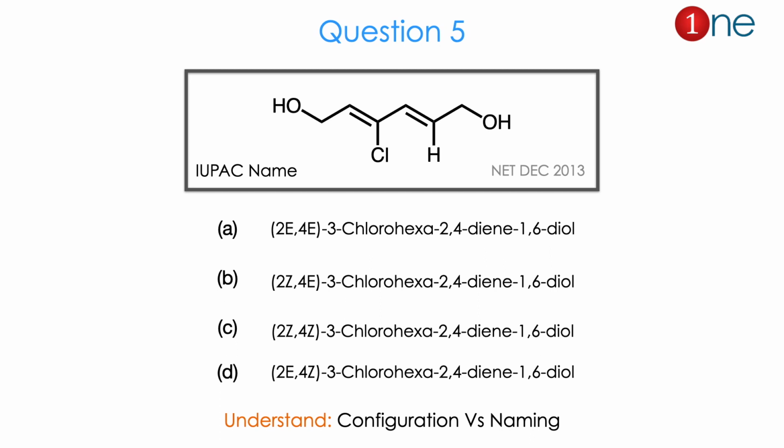Then question number 5. The starting material has a diol and a dialkene attached with chlorine. They are asking for the IUPAC name. The IUPAC name contains 3-chlorohex-2,4-diene-1,6-diol, with the configuration 2E or 4E or 2Z or 4Z. So from the structure and possible answers, you might realize the question is really about configuration versus naming. The answer is B. Let us see how.